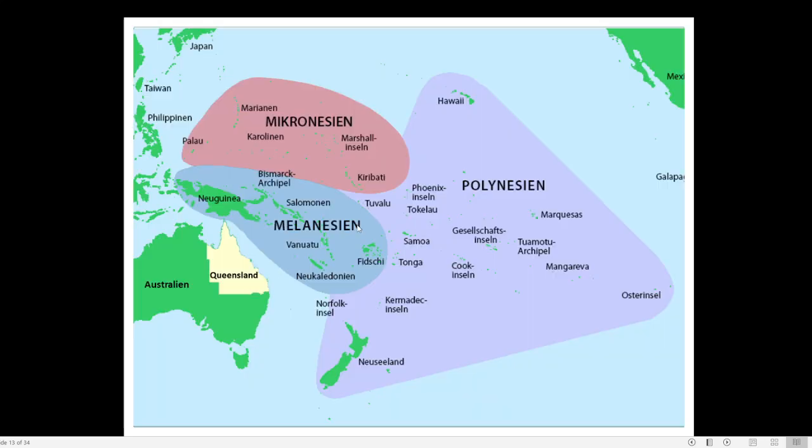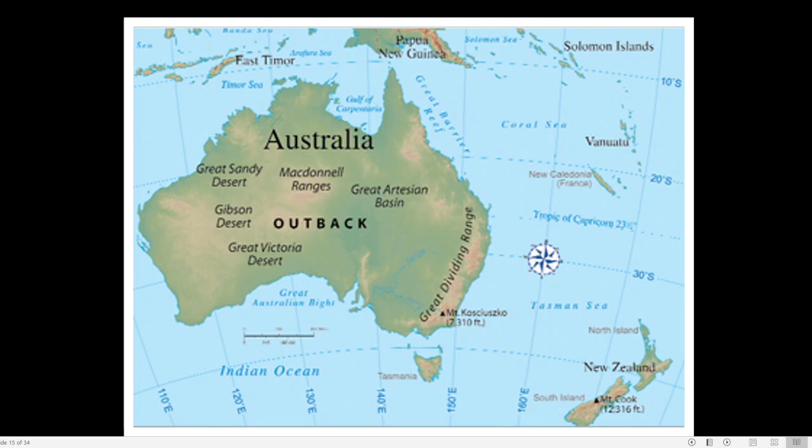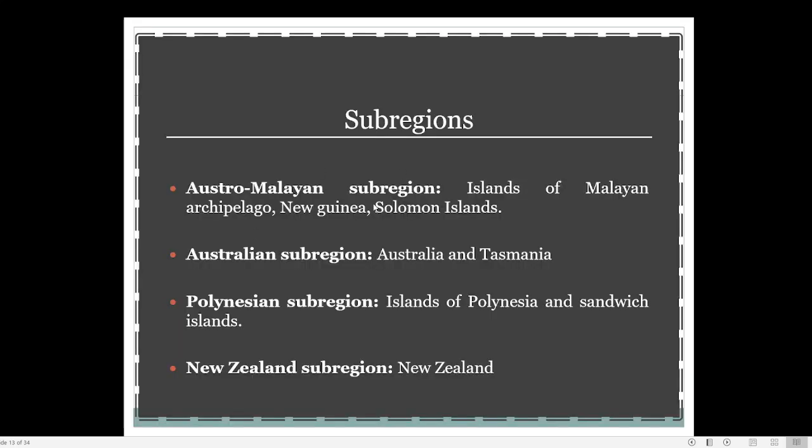Then New Guinea and the Solomon Islands you can also find. Vanuatu is here, Solomon Islands is here. So these are all part of the first sub-region. See here, this is Vanuatu, this is the Solomon Islands, and some portions of the Malaysian islands are also coming there. Vanuatu, New Caledonia is here. So all these islands are part of the first sub-region, the Austro-Malayan sub-region. Why is it known as the Austro-Malayan sub-region? They have some similarity with the Malaysian region. That is why it is known as the Austro-Malayan sub-region.